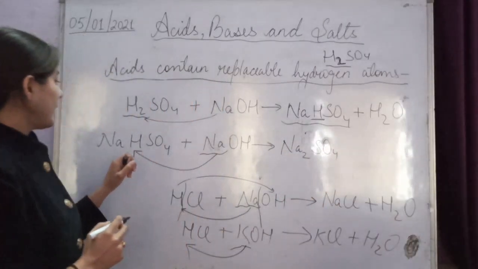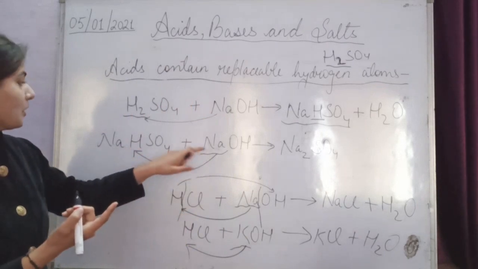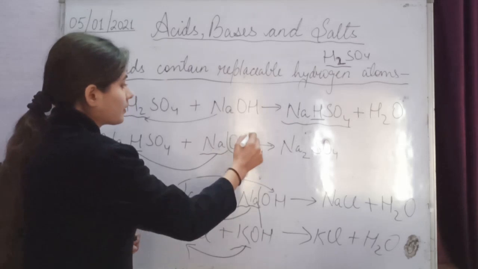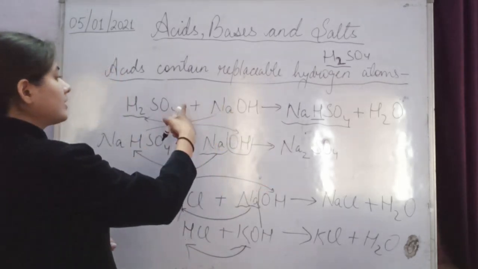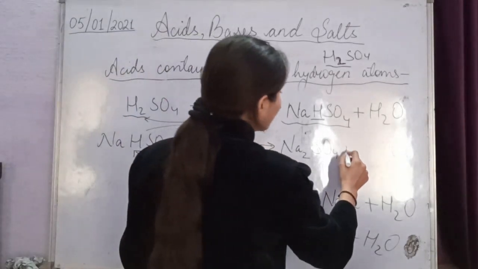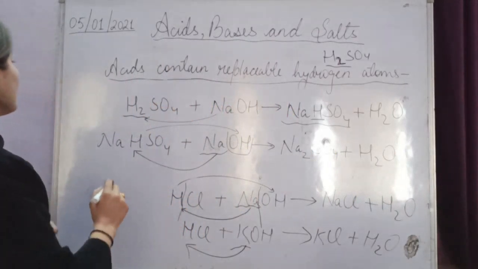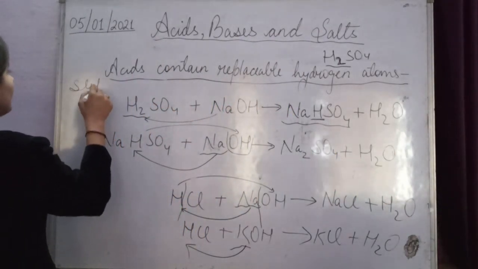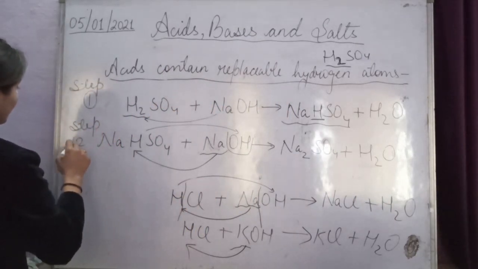Got it? And this hydrogen will come and combine with this OH as in the first step, so it will give H2O again. Got it? So one by one, in two steps. This is step 1 and this is step 2.